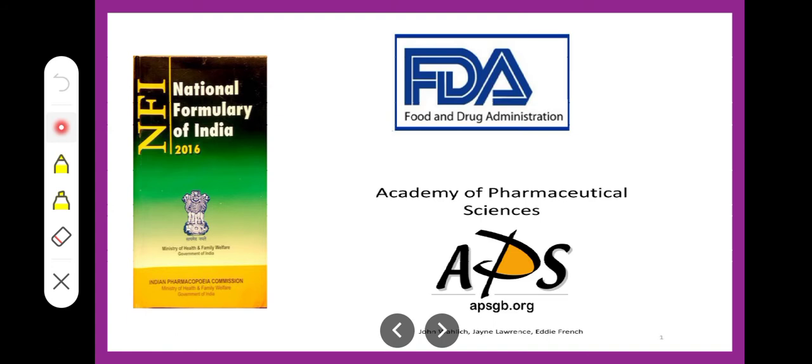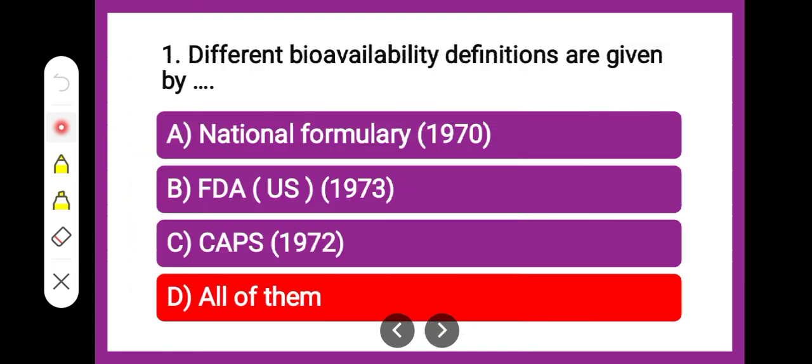So both these things can be considered in bioavailability. All these three kinds of definitions we have now seen, so the correct answer from this explanation is D, that is, all of them. Different bioavailability definitions are given by all these different agencies.